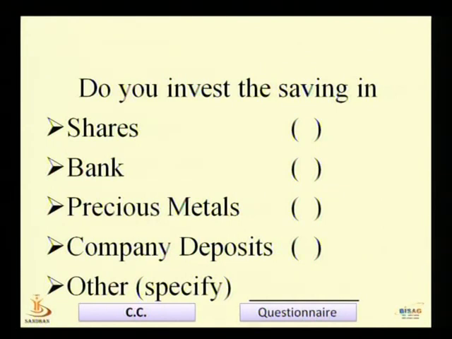Here the respondent, the one who gives the answer, may be investing in shares, may be investing in a bank or precious metal or company deposit, or he may not be investing in any of these four options. He may be investing in real estate, which is not given in the options. For that answer, he needs to write in the fifth option, that is other.